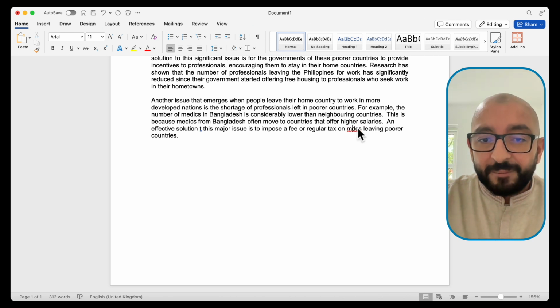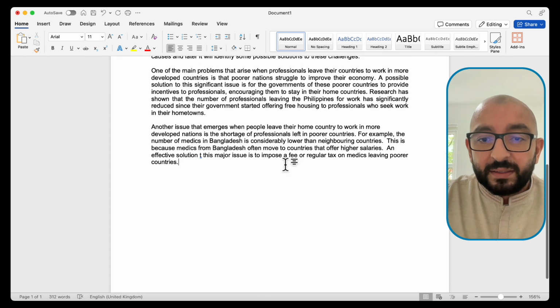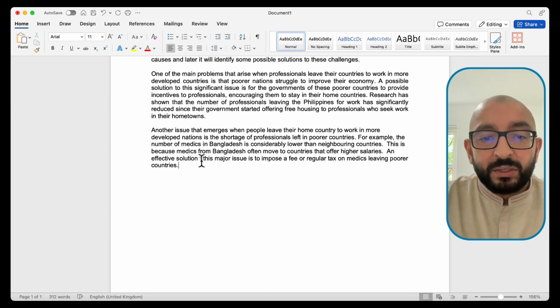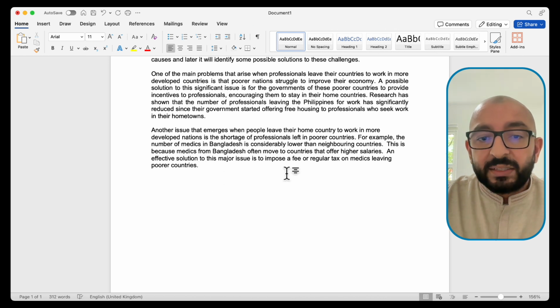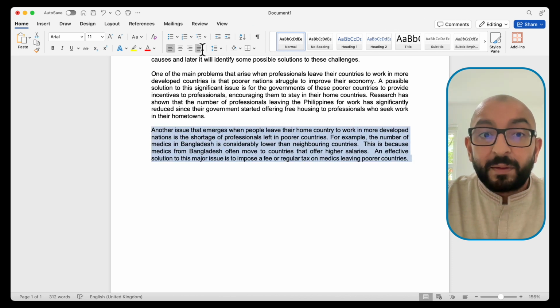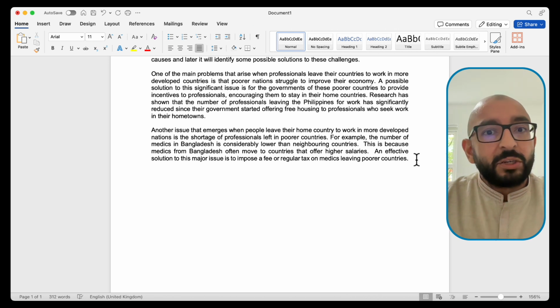Sorry, spelling error here. Typo, really. Medics. Now let's see how that reads, okay? So an effective solution to this major issue is to impose a fee. Impose a fee just means to give out a fee. To impose a fee or regular tax on medics leaving poorer countries. So that's our solution there.